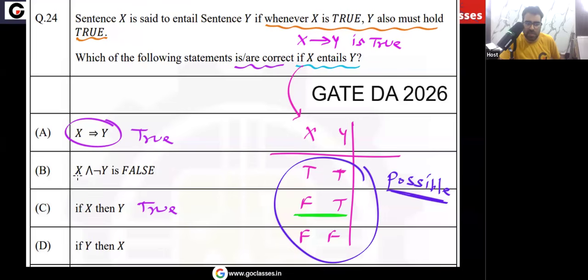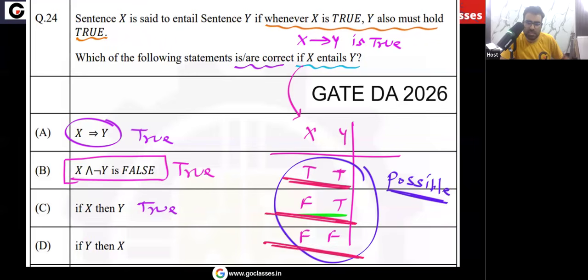What about this one? X and negation y is false. You can see in this case x and negation y is false. In this case also x and y negation is false. In this case also it is false. Yes or no? So you can see that this whole thing is also true. Because these are the three possibilities, and in all these three possibilities, this statement x and y negation is false. This statement is correct.